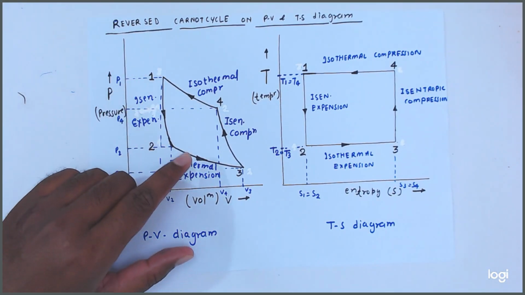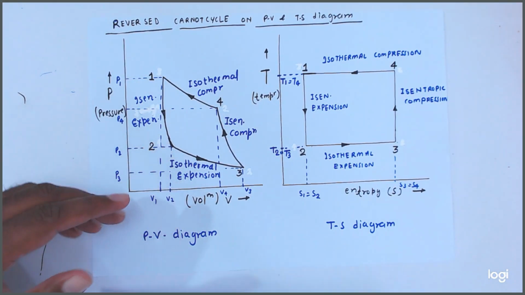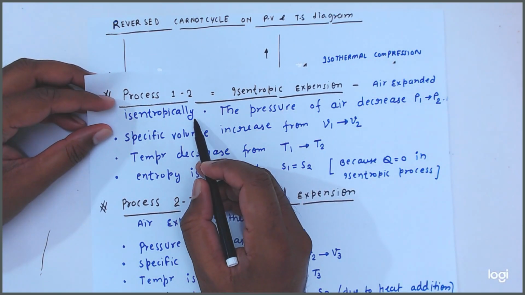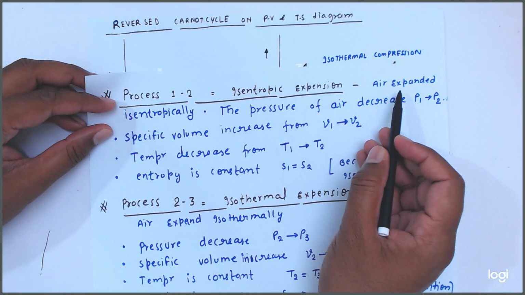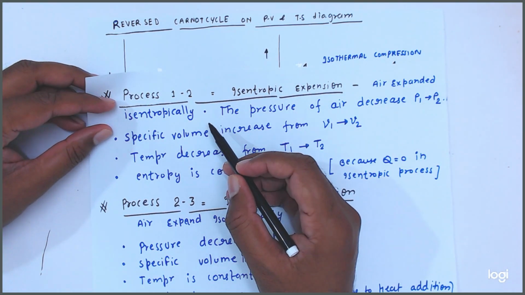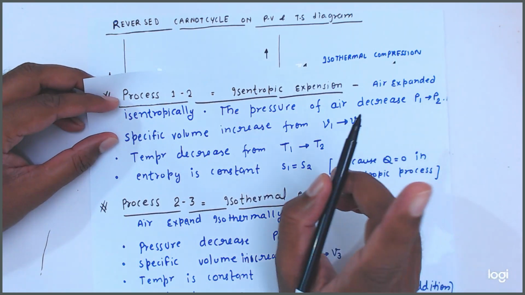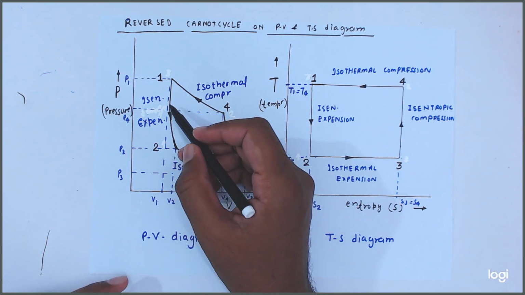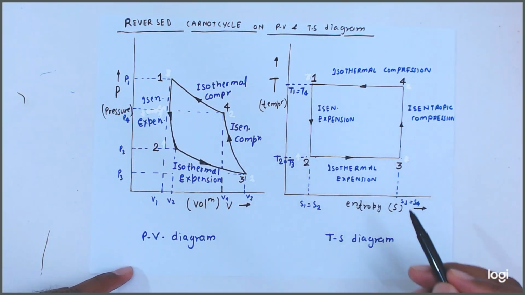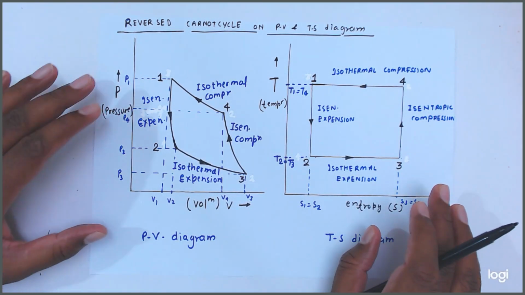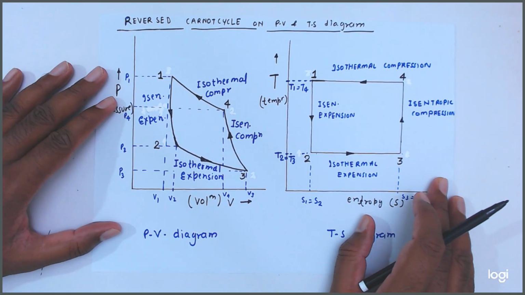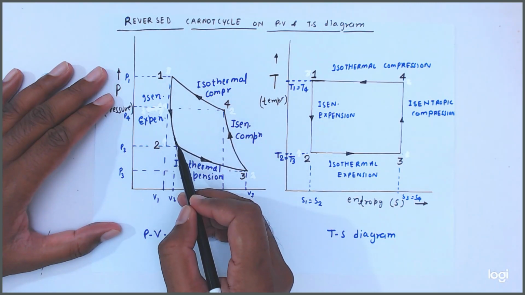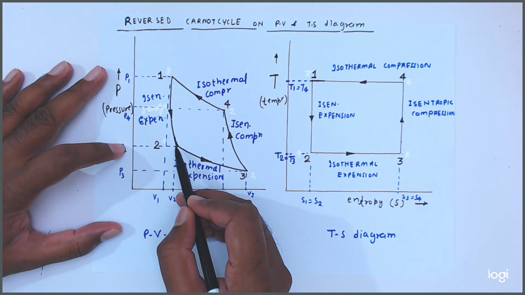1 to 2 isentropic expansion process. Air expands isentropically. Since it is expansion, air expands isentropically. Now what is the impact on properties? Properties are pressure, volume, temperature and entropy. We will see what effect comes on these. What is the effect of pressure here? In 1 to 2, what is happening, friends? Pressure is decreasing.